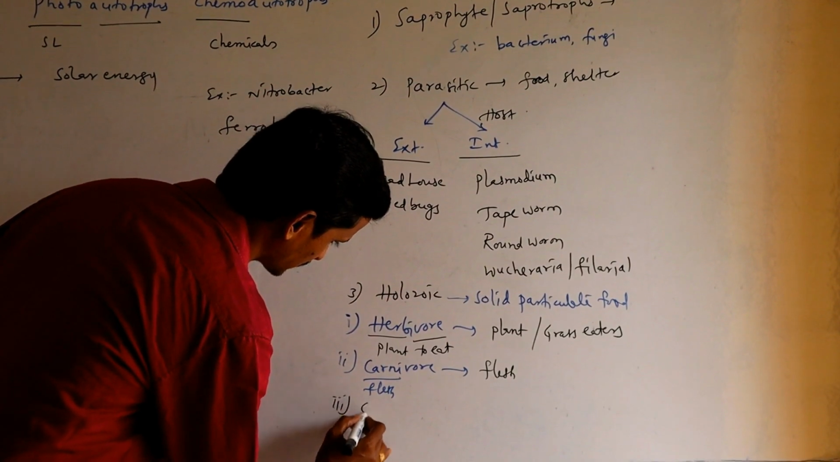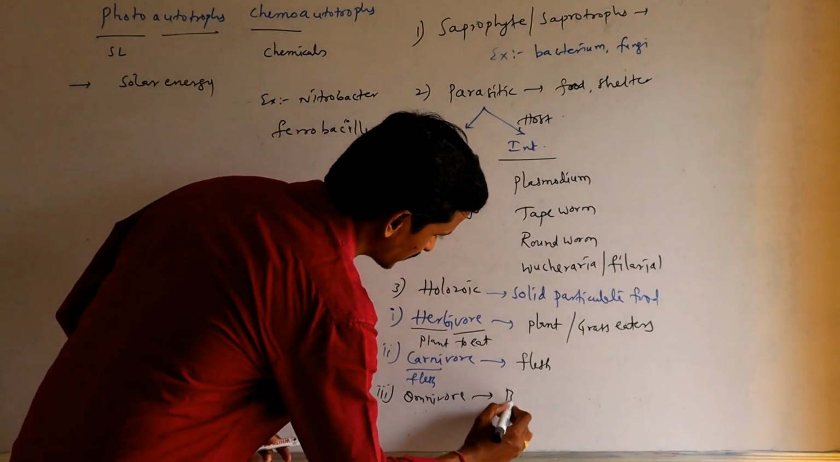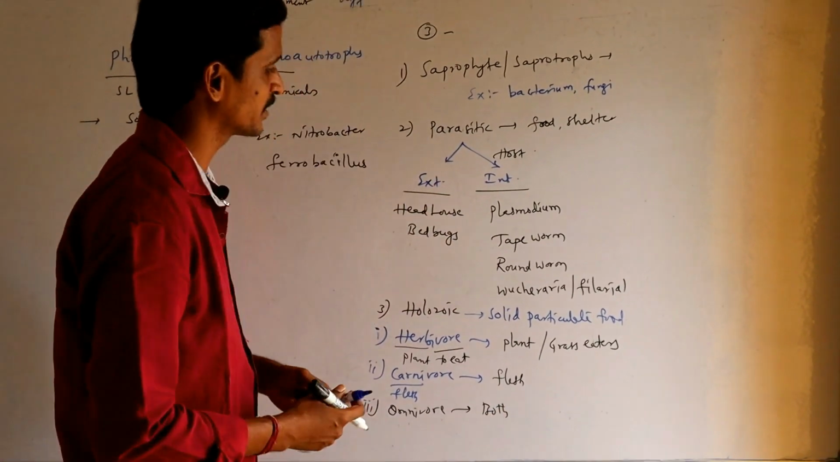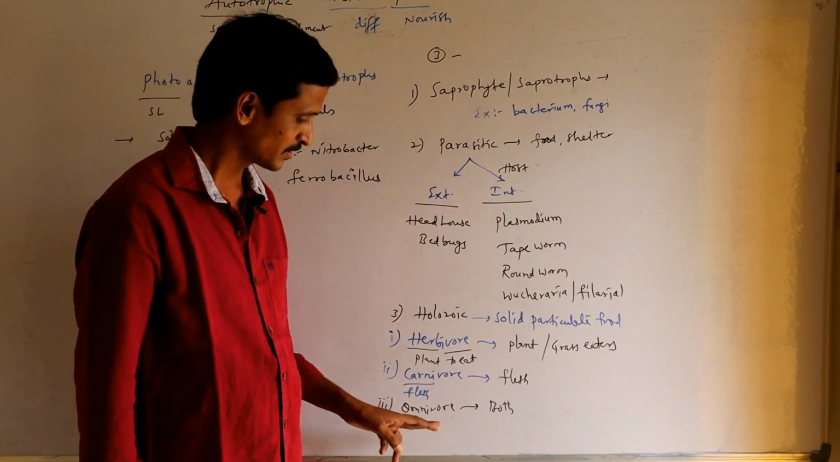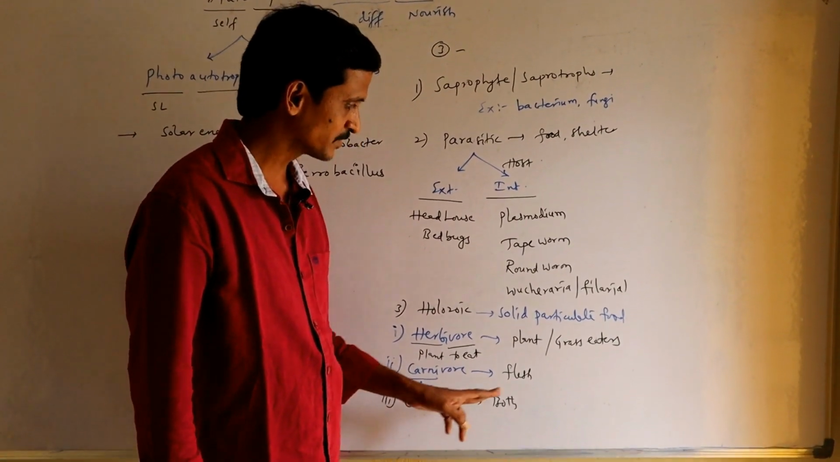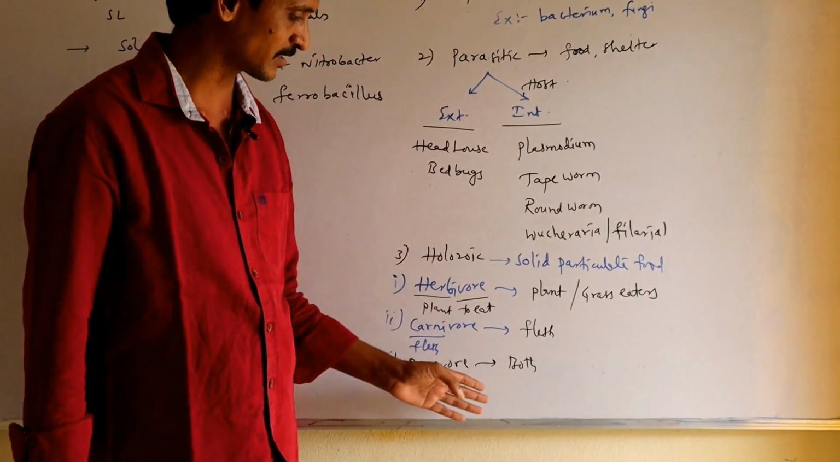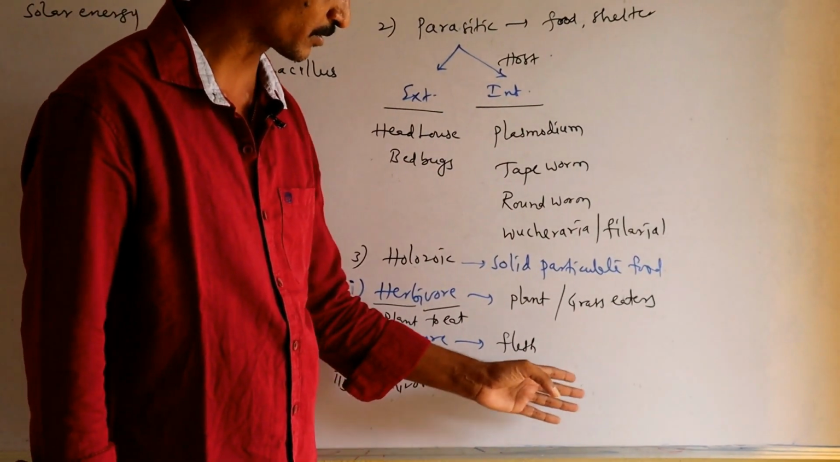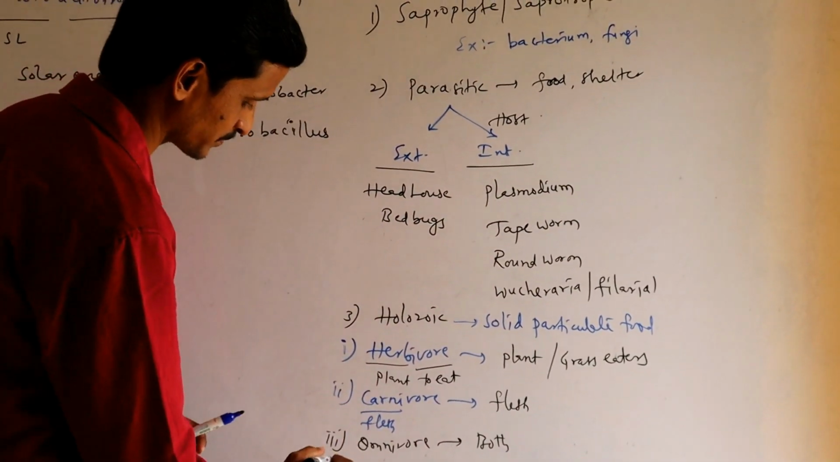Then third one, omnivore. Nothing but the organism which depends on both plants and flesh. That means an omnivore is an organism which is both a grass eater as well as a flesh eater. So man is a better example for this. Cockroach, ant, dog, these are also included under omnivores, right?